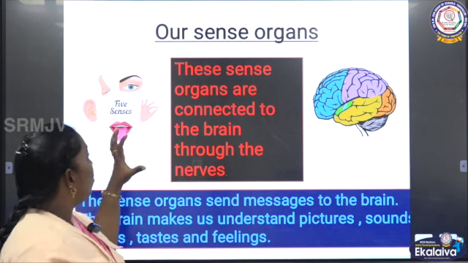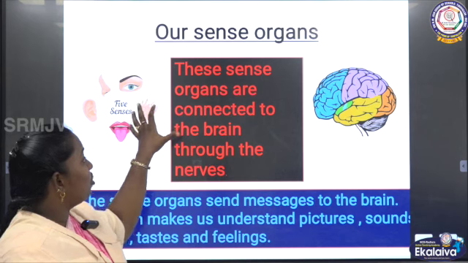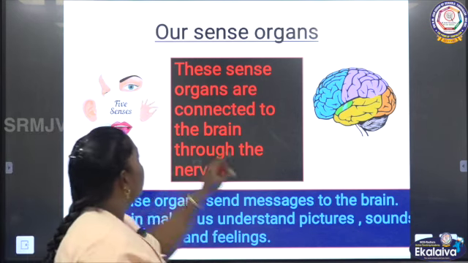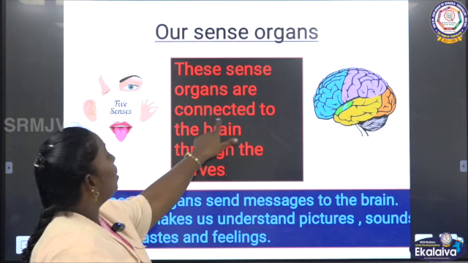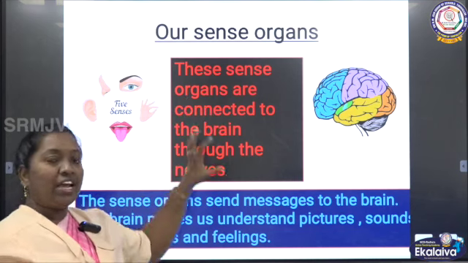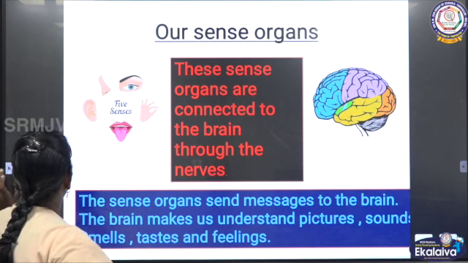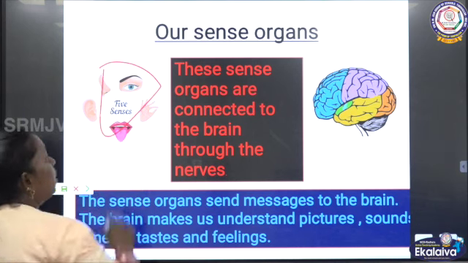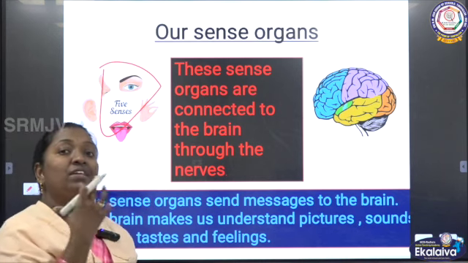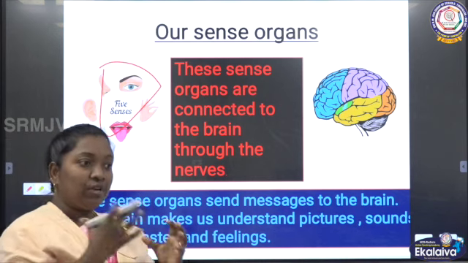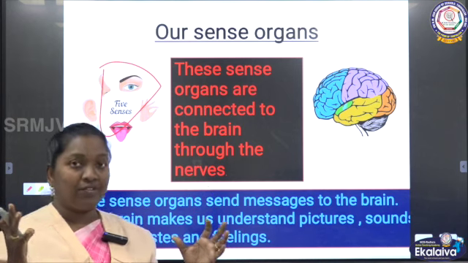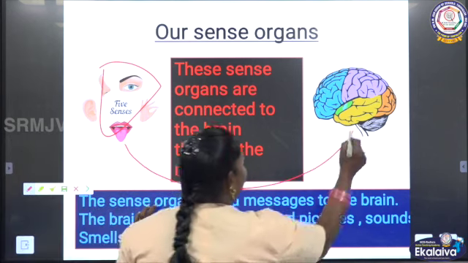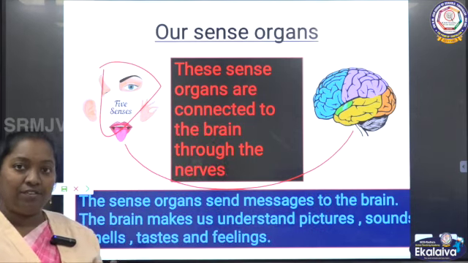Okay, these organs are working under the control of the brain. See, these sense organs are connected to the brain. So actually these 5 sense organs are useful for us to recognize the things which are present around us. So how does it take place? It is connected with the brain with the help of nerves.